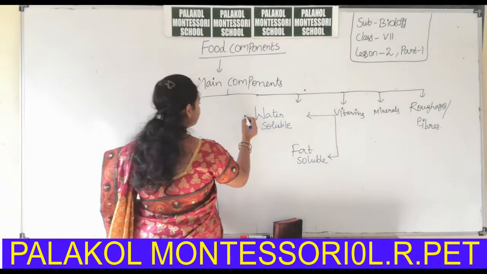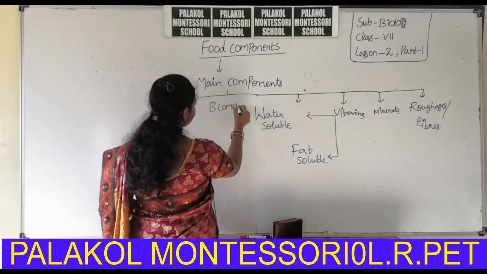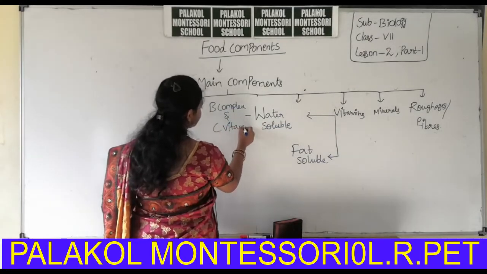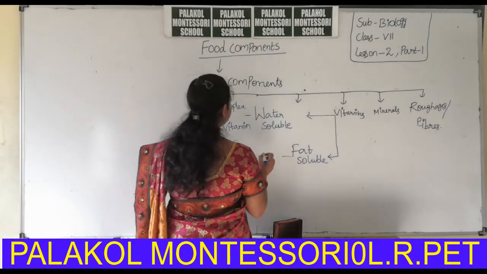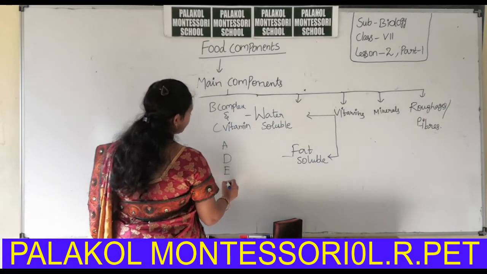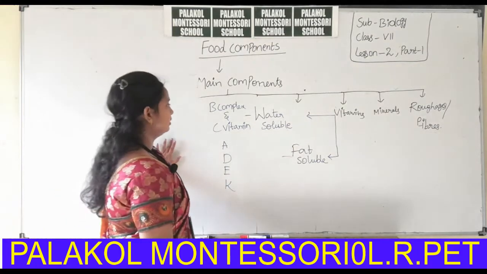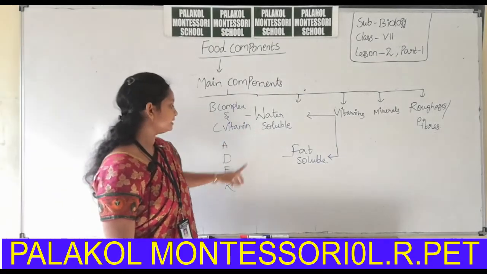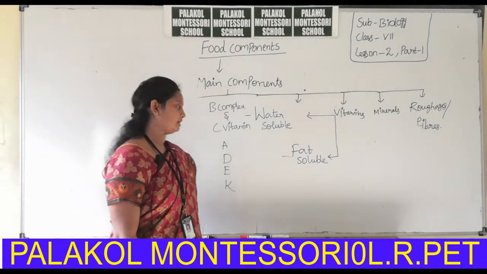What are the water soluble vitamins? B complex vitamins and vitamin C. Fat soluble vitamins are vitamin A, vitamin D, vitamin E and vitamin K. Okay, B complex and vitamin C are the water soluble vitamins. Vitamin A, D, E and K are the fat soluble vitamins.